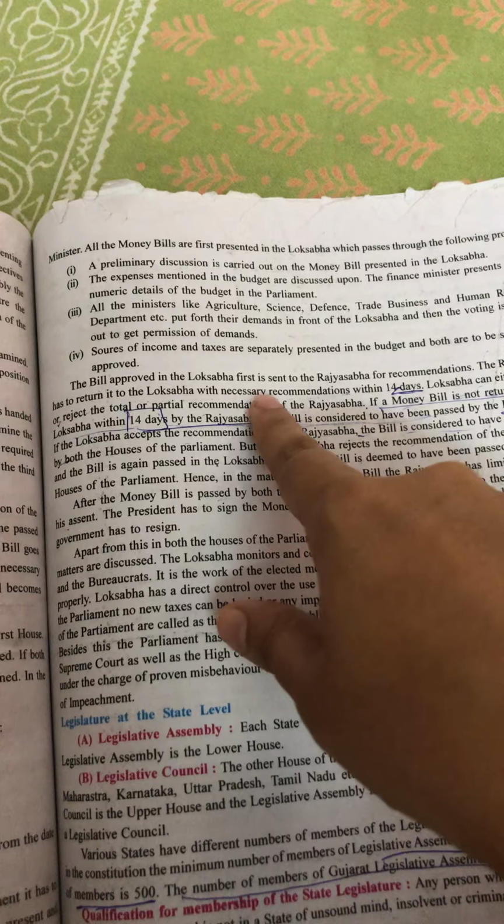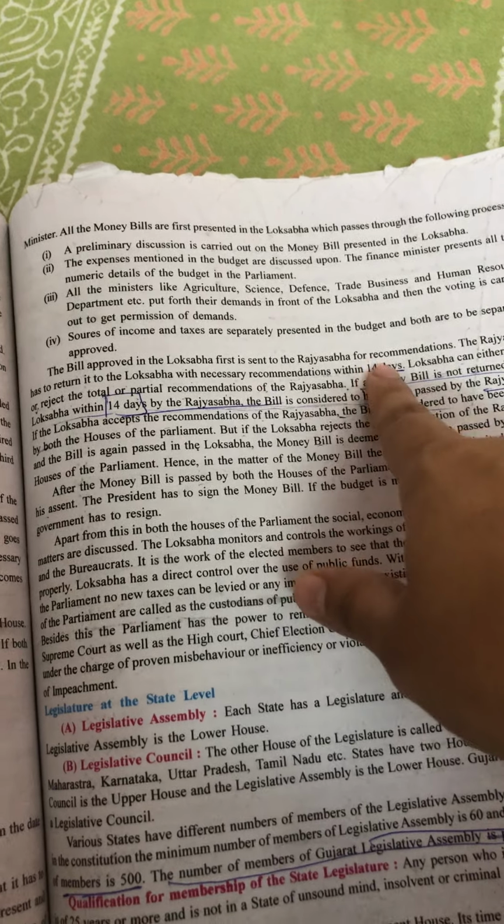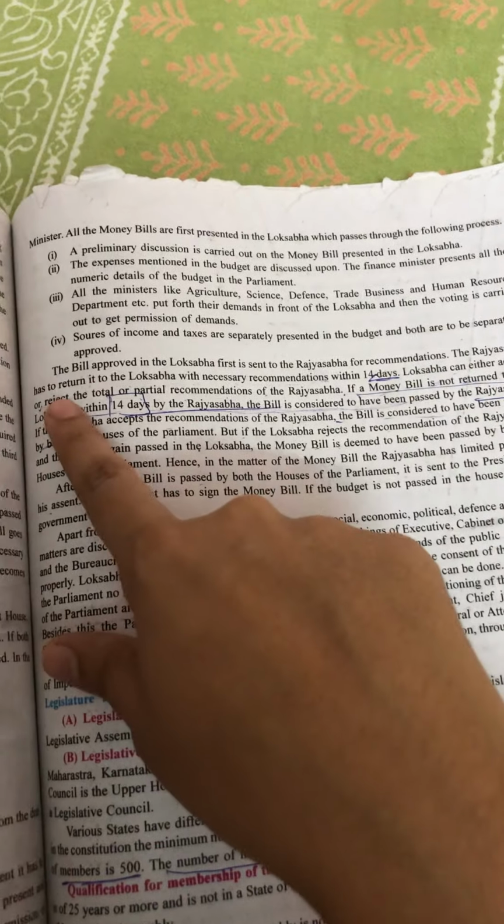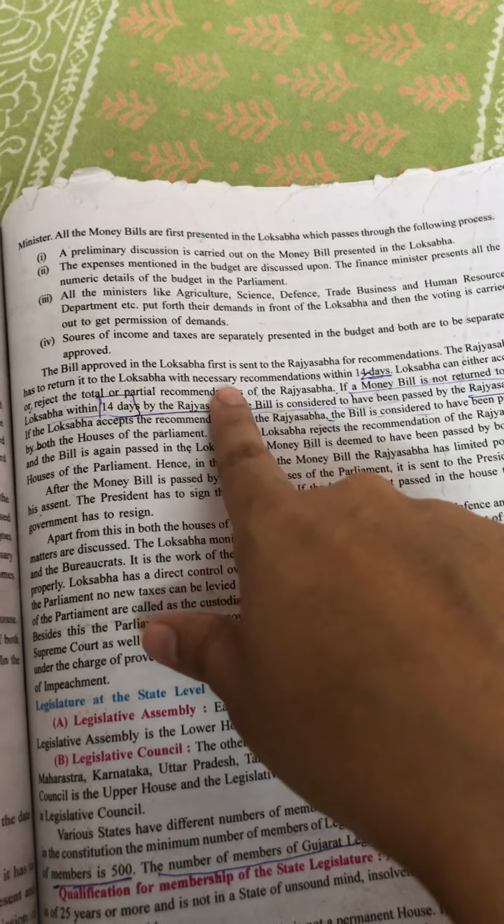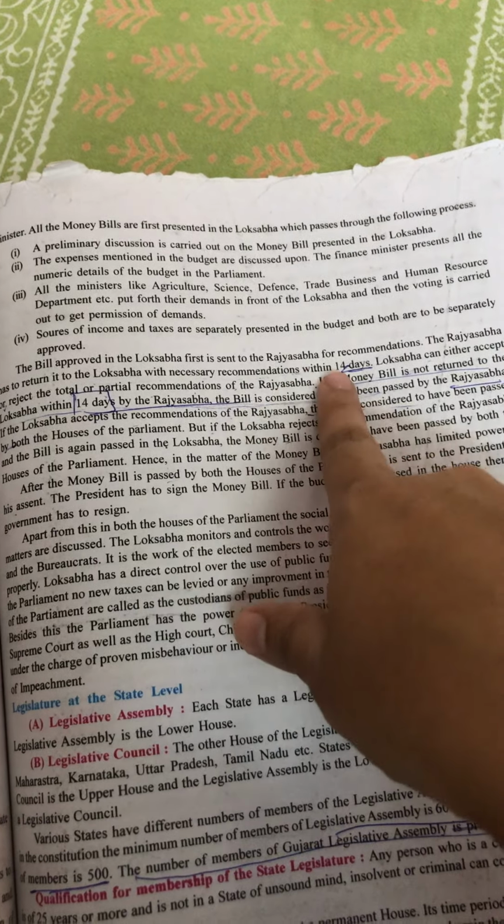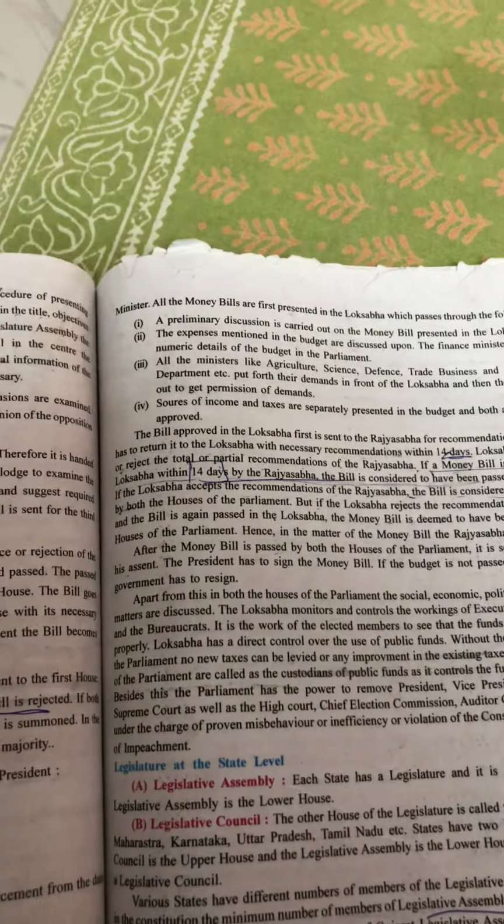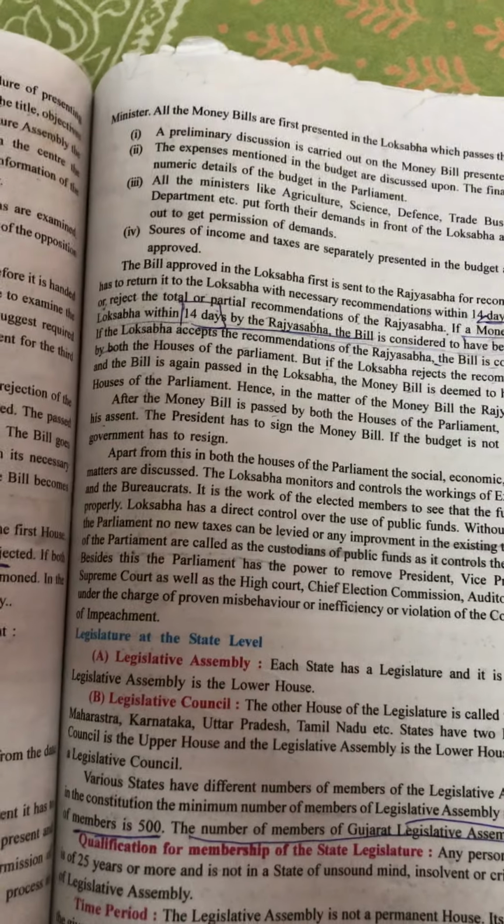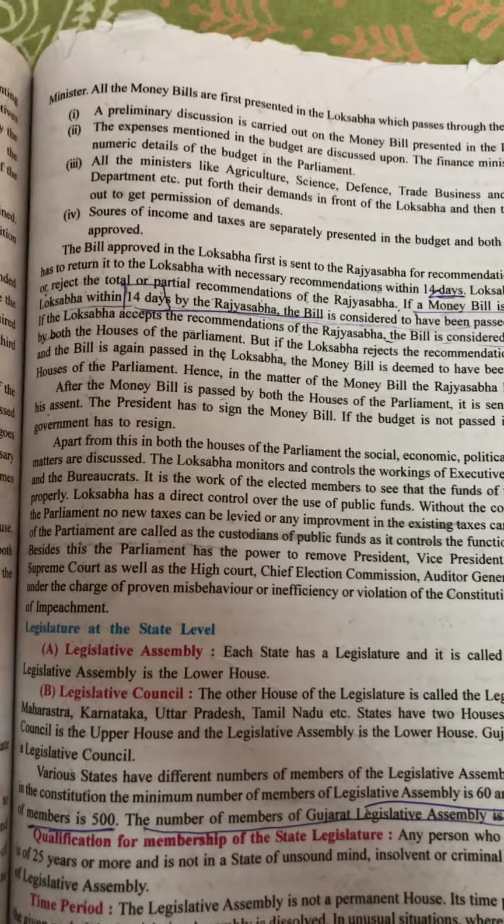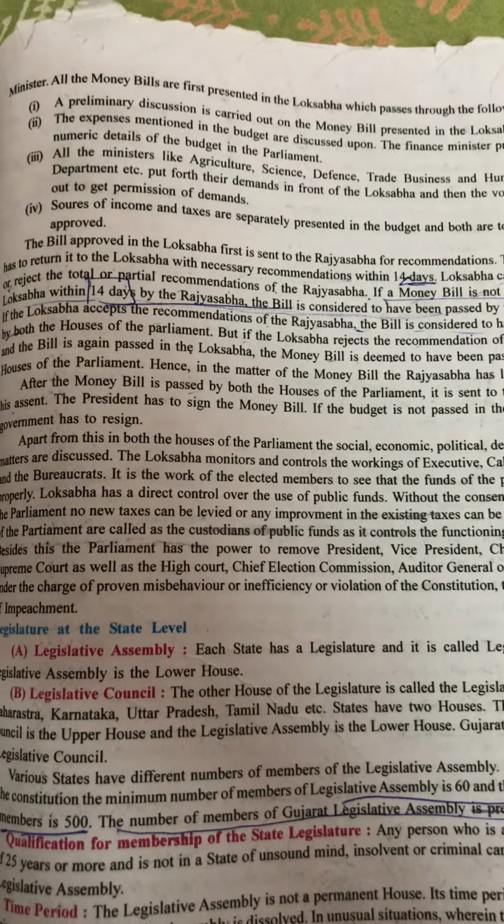The bill approved in Lok Sabha first is sent to the Rajya Sabha for recommendation. The Rajya Sabha has to return it to the Lok Sabha with necessary recommendations within 14 days. So the bill first comes in Lok Sabha. After Lok Sabha, it goes to Rajya Sabha. Now if the Rajya Sabha wants to give some recommendation or suggestion, then it has to do so within the 14 days and return the bill.